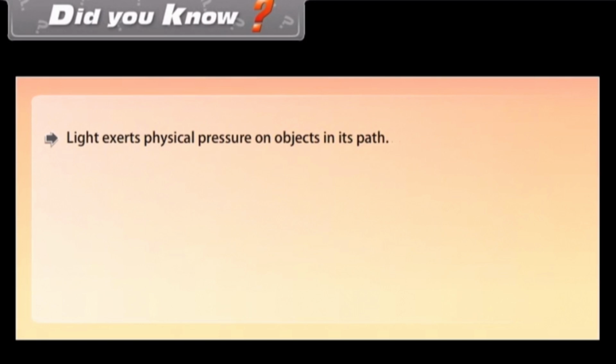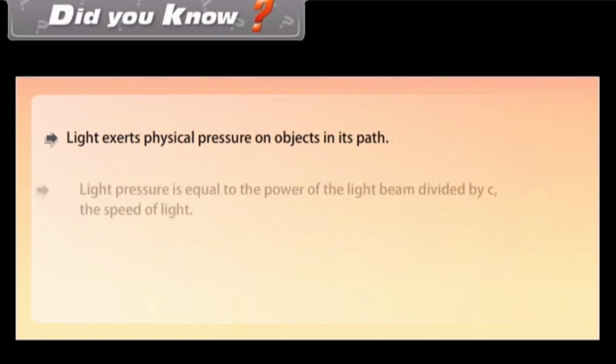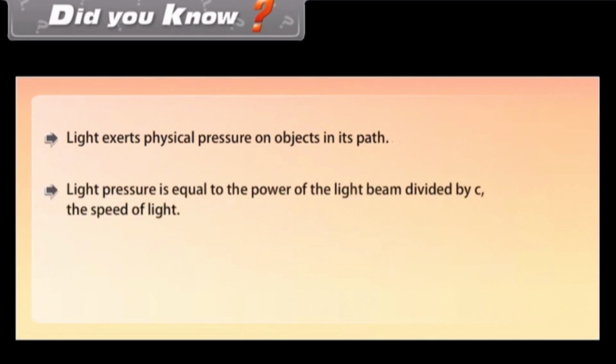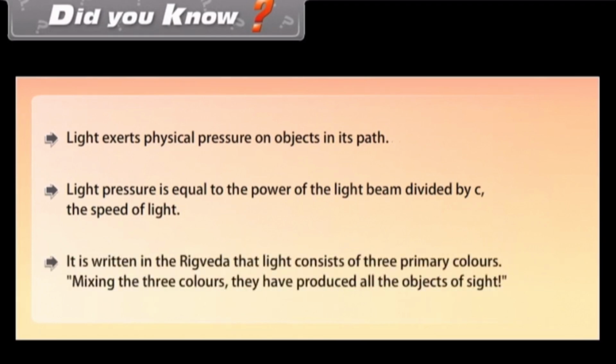Did you know? Light exerts physical pressure on objects in its path. Light pressure is equal to the power of the light beam divided by c, the speed of light. It is written in the Rig Veda that light consists of three primary colors. Mixing the three colors, they have produced all the objects of sight.